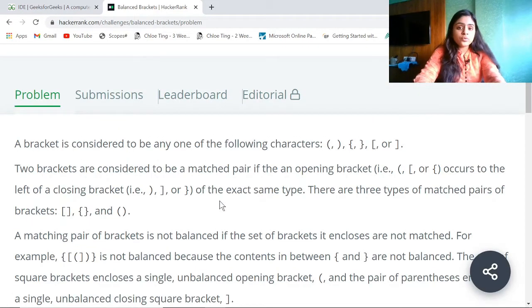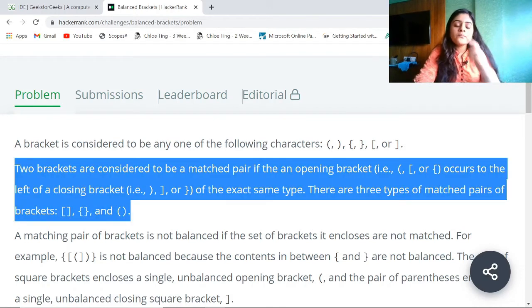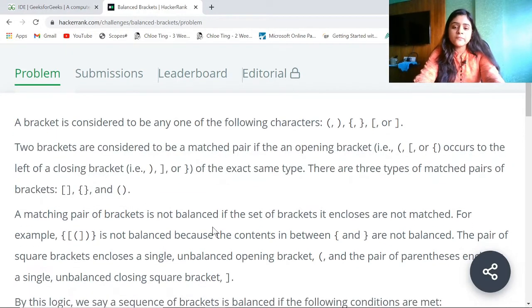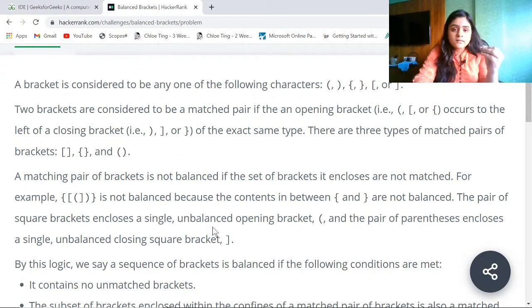Now had you not known that this is a stack problem, would you be able to reach the conclusion that this was a stack problem? We are told it's a stack so we do it quickly, but you should be able to think, even if you are not told to use a stack, and understand that this is a stack problem. How? Think of it this way: at any given point of time you're only concerned about the topmost element. That means if the topmost element is not matched, then what comes after it doesn't matter, because one of your pairs is not matched, right?